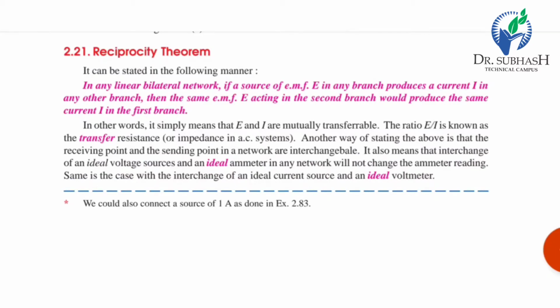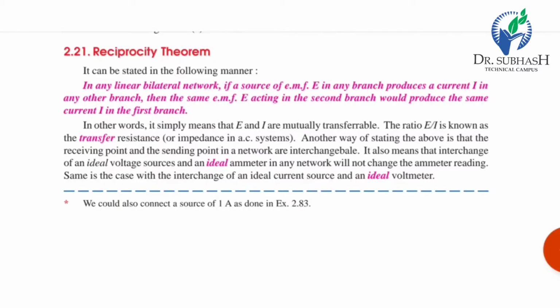We already studied the reciprocity theorem in our lab session. In other words, it simply means that E and I are mutually transferable. The ratio E divided by I is known as the transfer resistance.